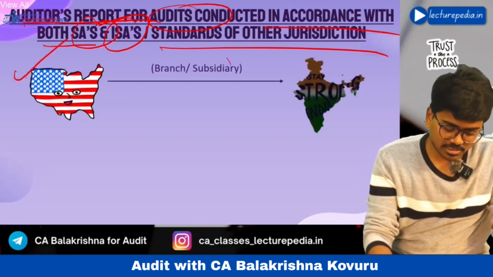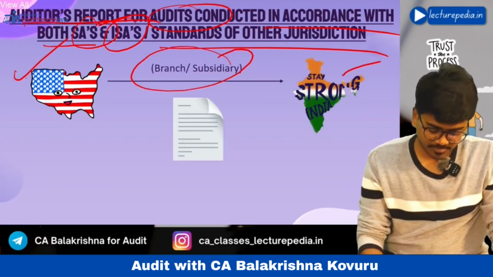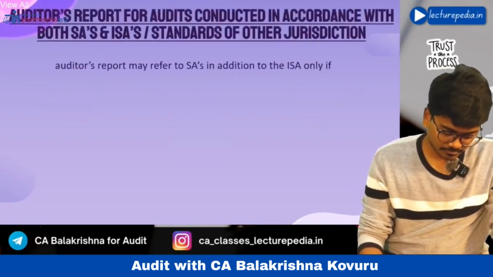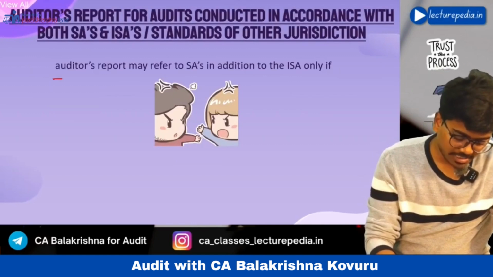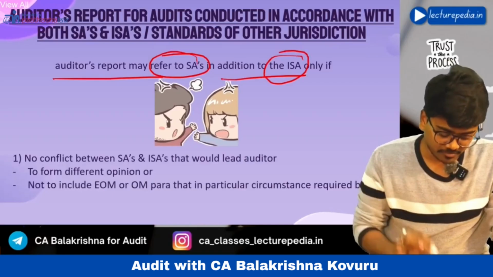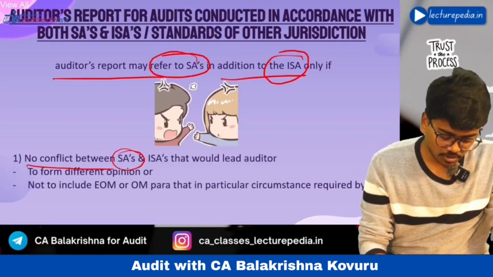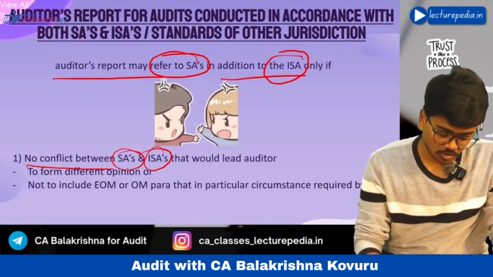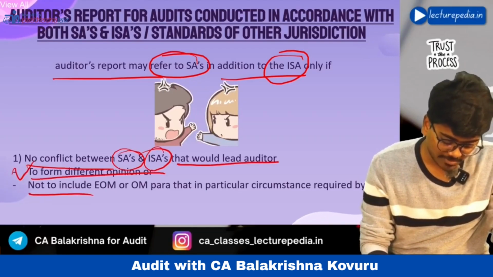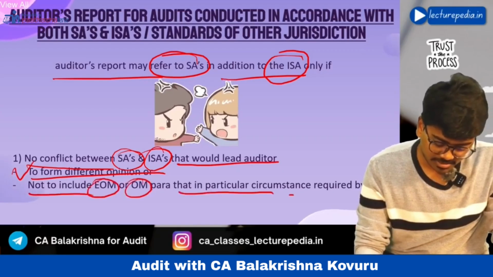If a US company has a branch or subsidiary in India, then the auditor's report may refer to SAS in addition to international standards on auditing, only if there is no conflict between standards on auditing or ISAs, that is international standards on auditing, that would lead the auditor to form a different opinion, or not to include an emphasis of matter or other matter paragraph that in particular circumstances is required by SAS.